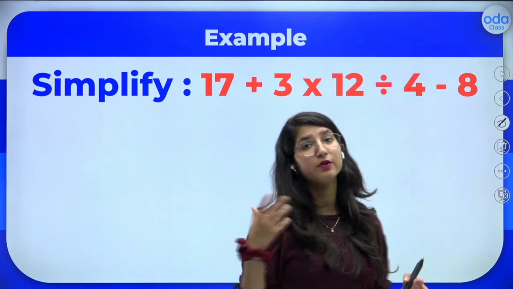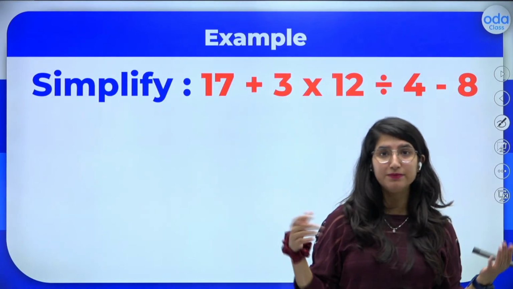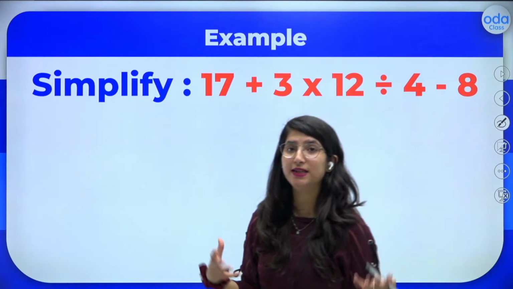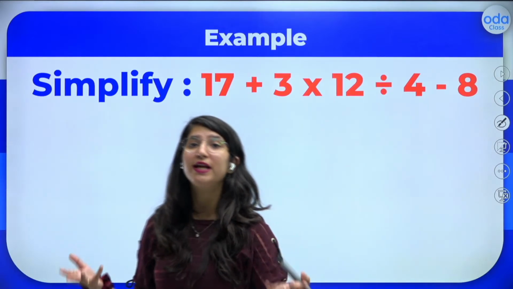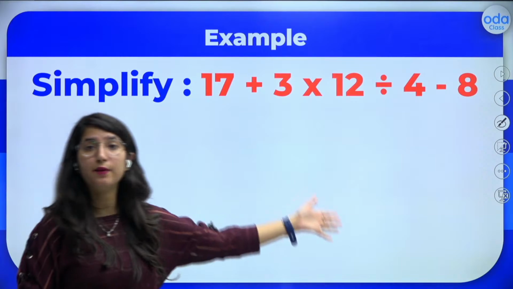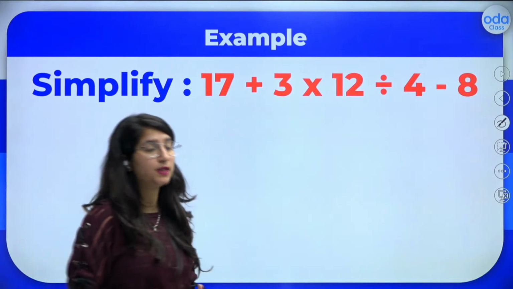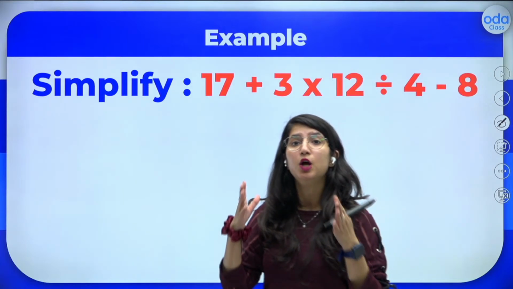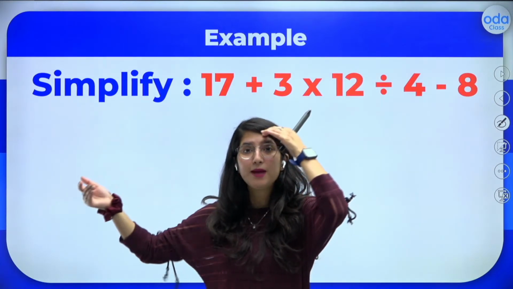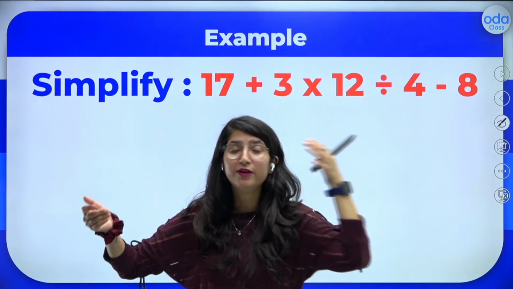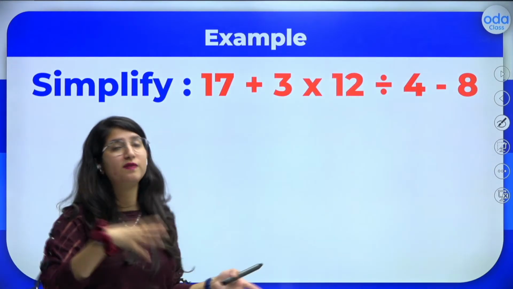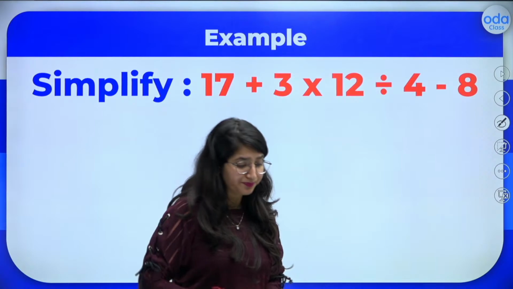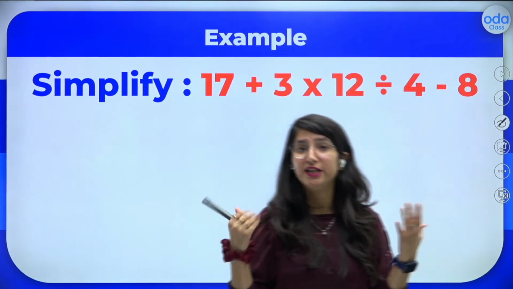Kids, in your competitive exams, if you are in grade 6 or grade 7 or even grade 8, these properties are very important because you get a chance to solve questions where you have to apply multiple operations at a time. If you don't follow this rule, you will always end up getting wrong answers, especially when you're doing integers.